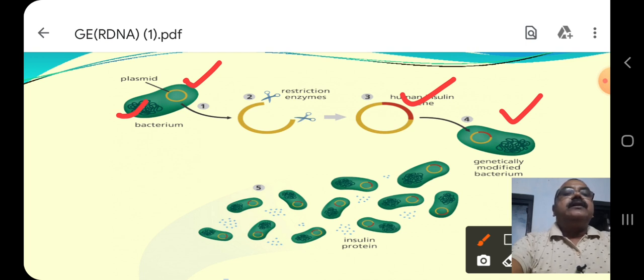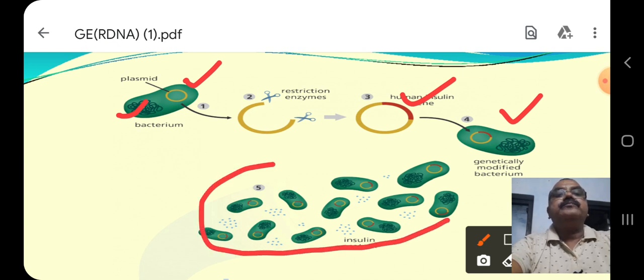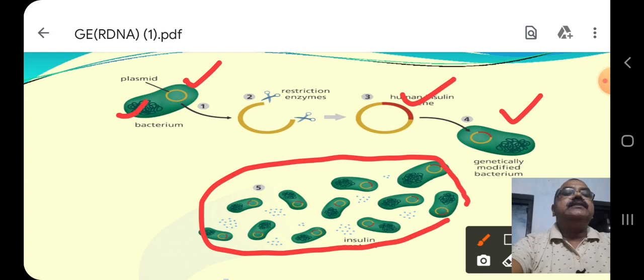Now the bacteria is cultured or it is allowed to reproduce. Large number of copies are produced. And this process is carried out in a fermenter. Now you see, the bacteria reproduce to produce a number of copies, and the bacteria are able to synthesize the recombinant protein which is deposited in the medium, right. These dots mark the recombinant proteins.